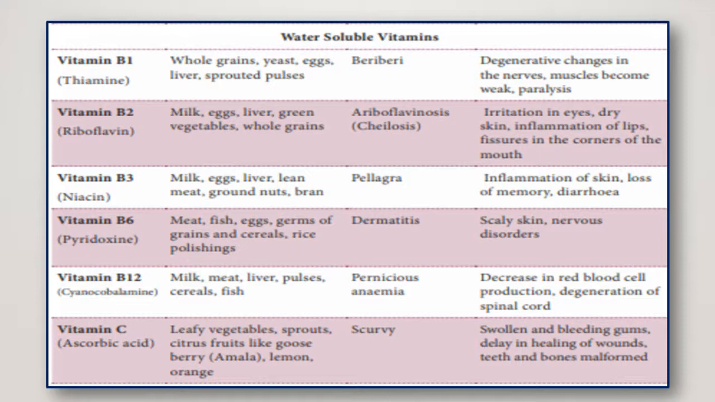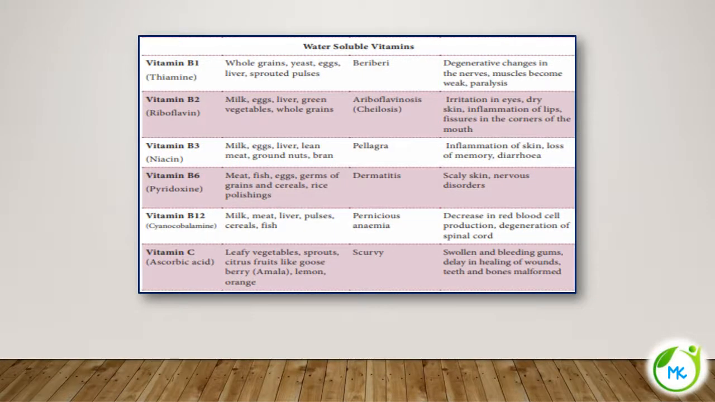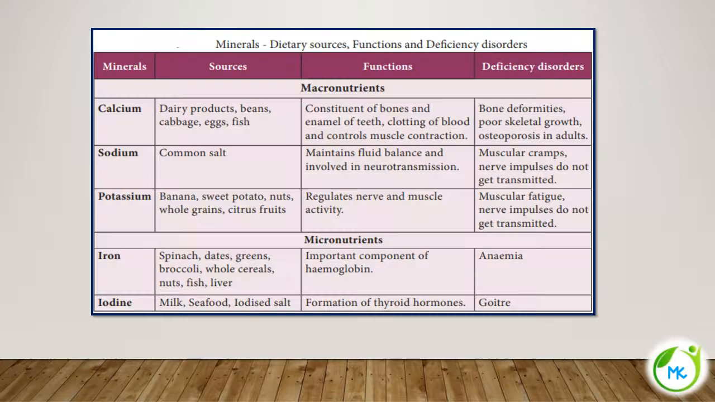Okay, so bleeding gums are nothing but, teeth are anchored in the gums. So when there is a deficiency of vitamin C, it will lead to some bleeding in the gums and delay in the healing of wounds, and teeth and bone development is also affected. So that's it about the water soluble vitamins.